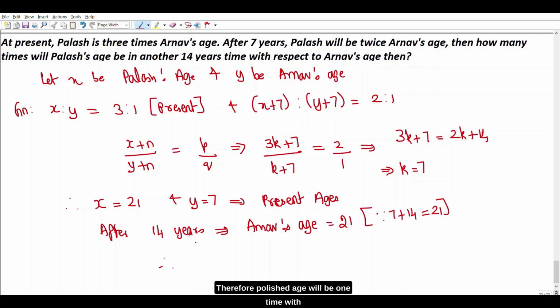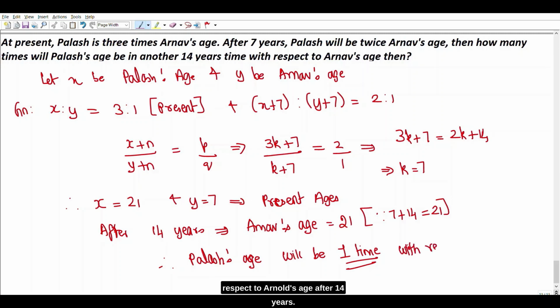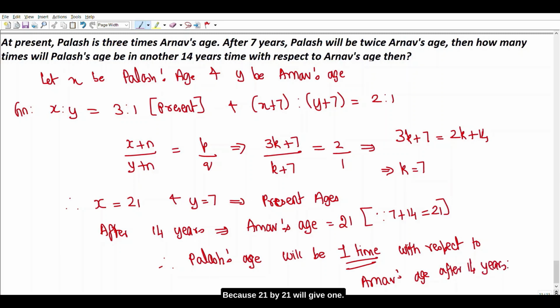Therefore, Palash's age will be 1 time with respect to Arnav's age after 14 years, because 21 by 21 will give 1.